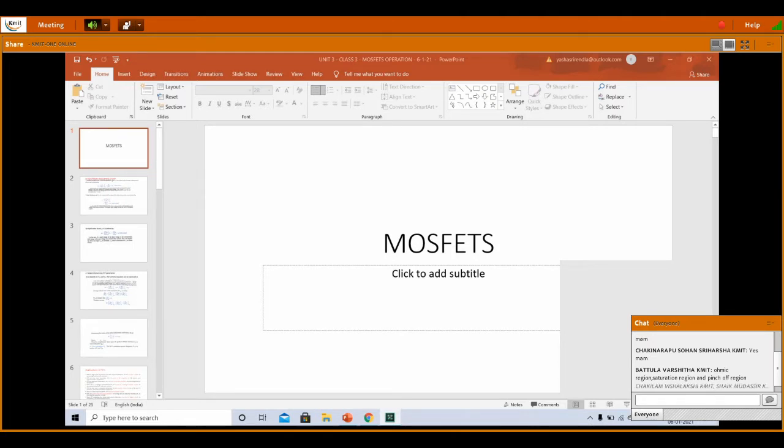Yes, ohmic region, saturation region, pinch-off region, and one more. In saturation only we call it pinch-off, and breakdown is also there. Next, in which region can FET be used as a voltage variable resistor? Very good. Ohmic region, saturation region, and breakdown region. Yes. In the ohmic region, FETs can be used as a voltage variable resistor.